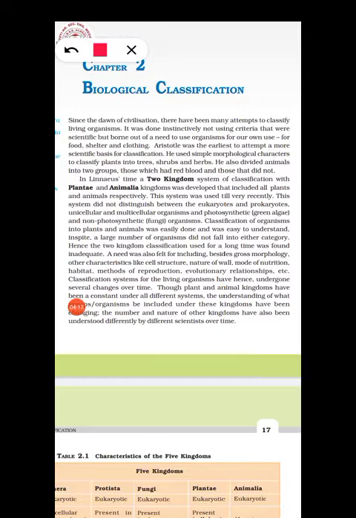Even though various scientists tried, the number and nature of kingdoms were always changing. The concept of kingdom was changed by different scientists at different times.